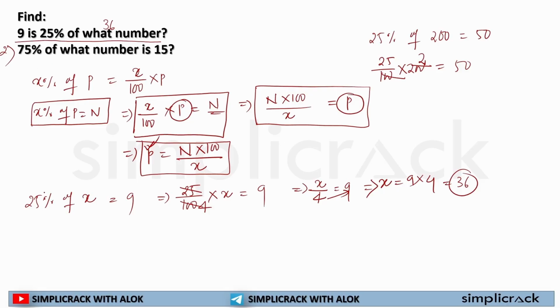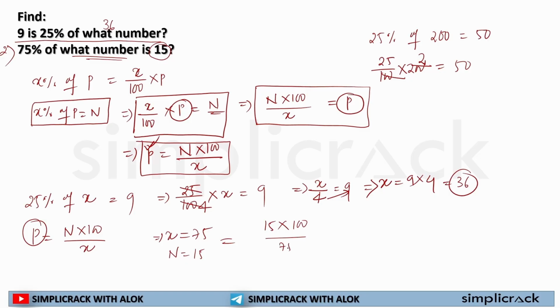For this particular formula, P is always equal to N into 100 by X. Here my X, that is my percentage, is equal to 75. My N, the new number, is equal to 15. So I have to find out my P, the number. What is the number? So I will multiply 15 into 100 divided by 75.